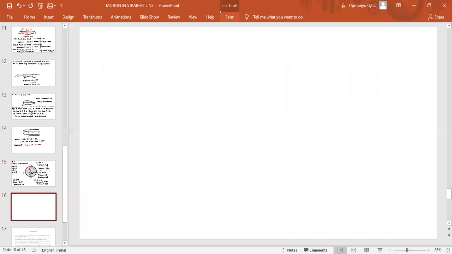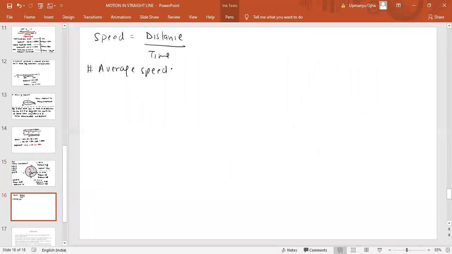Now speed. Speed is what? Speed is distance by time. Speed is the distance traveled by the particle divided by the time taken by the particle. That is the basic formula of speed. Then we have average speed. Now what is average speed?